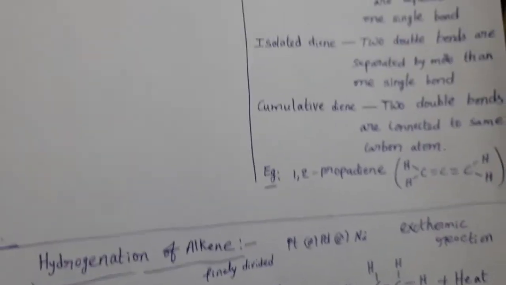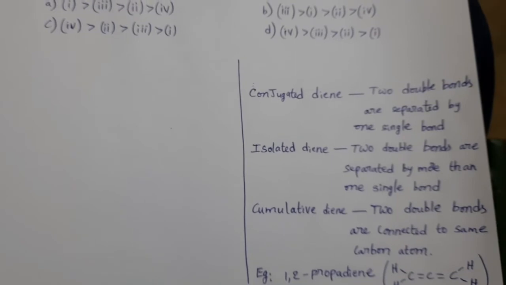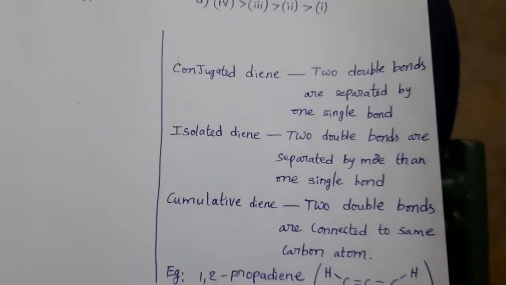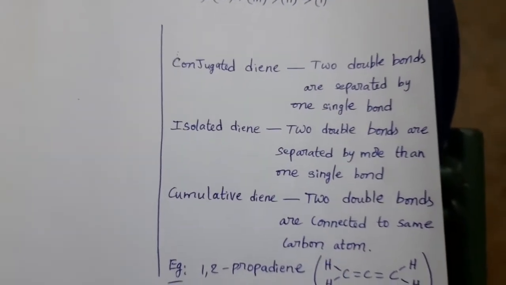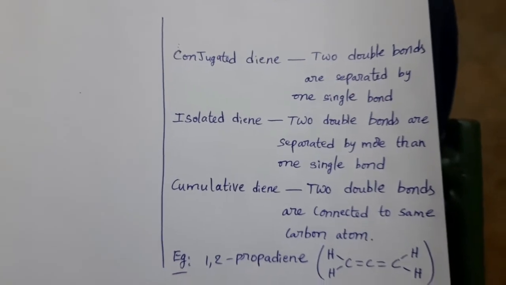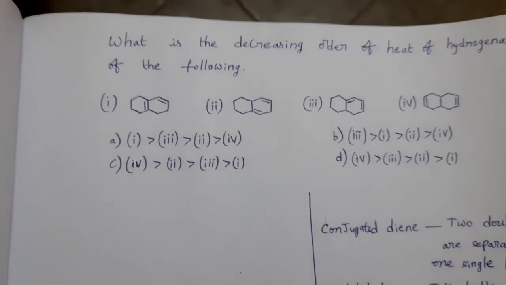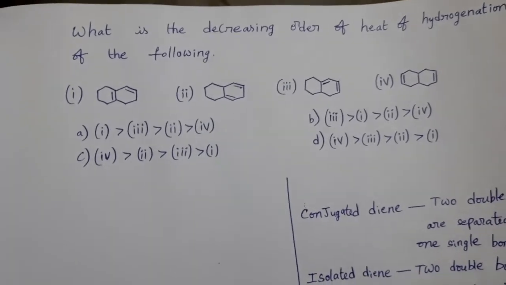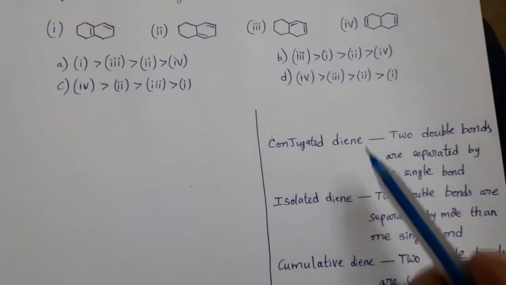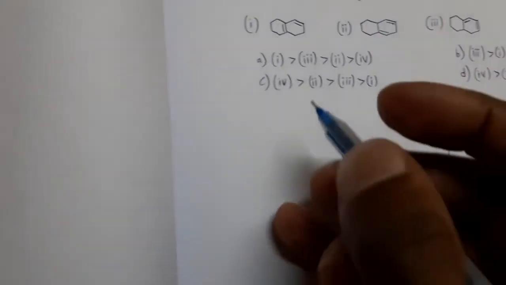So in this way, based on the arrangement of double bonds, we can classify them into these types: conjugated diene, isolated diene, cumulative diene. Now, the given options having different types of structures, classify them based on these definitions. First one, see here.